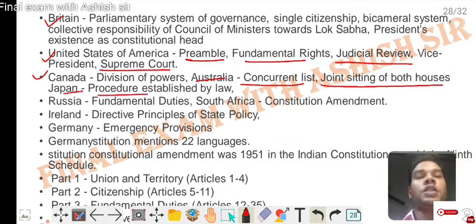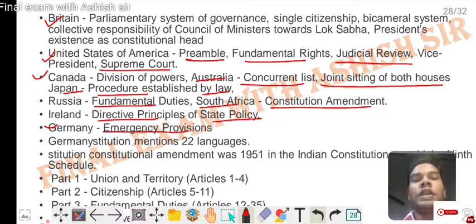Japan: procedure established by law. Russia: fundamental duties. South Africa: constitution amendments. Ireland: directive principles of state policy. Germany: emergency provisions.